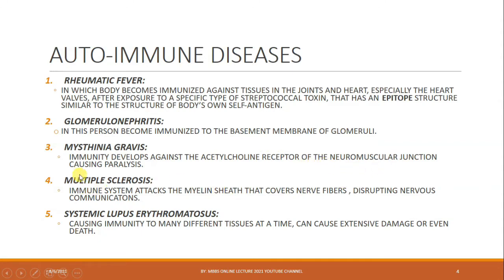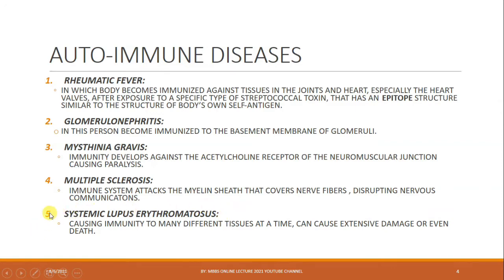Multiple sclerosis: immune cells attack the myelin sheath, disrupting nervous communication. Systemic lupus erythematosus: this causes immunity to many different tissues at a time, and can cause excessive damage or even death. Multi-organ failure can be a result of systemic lupus erythematosus.